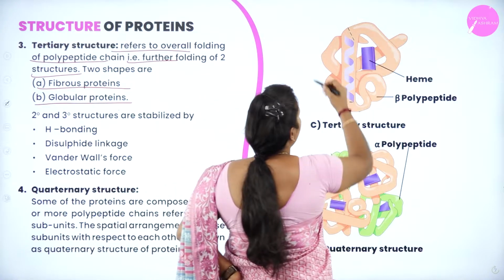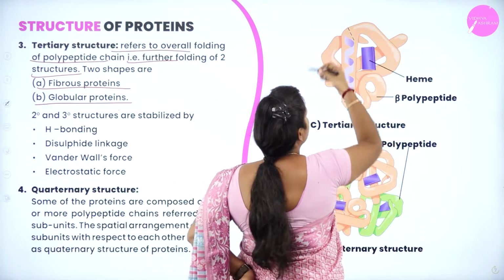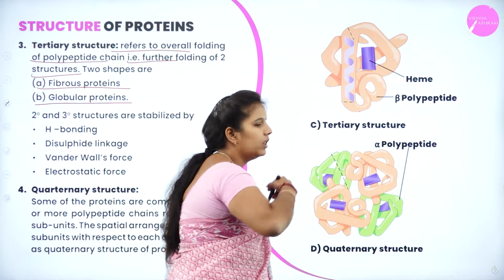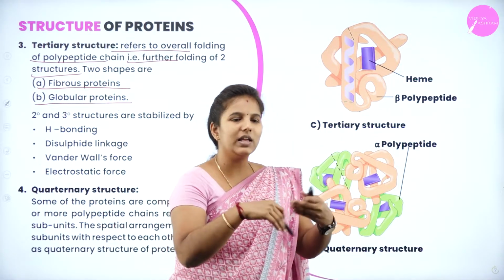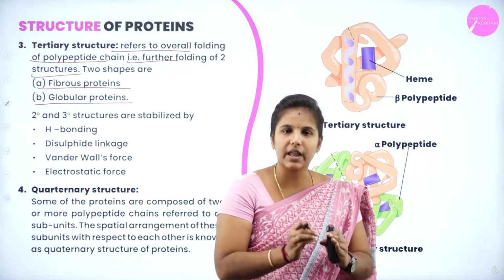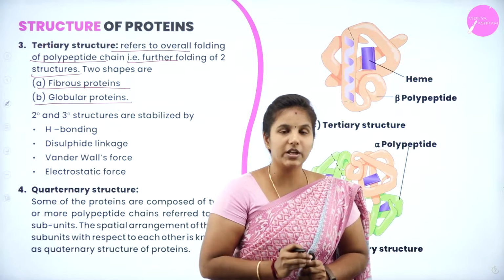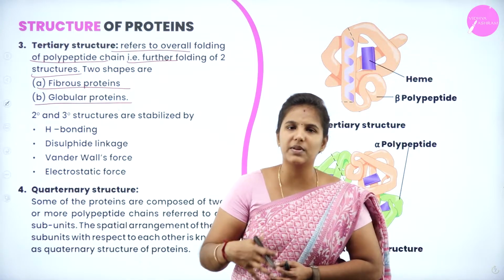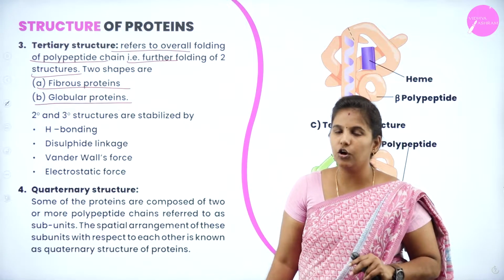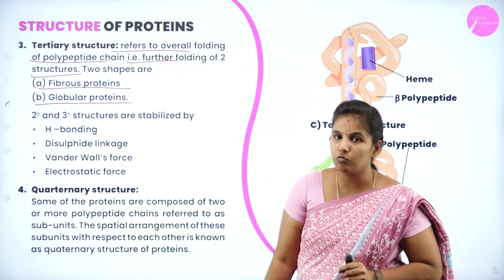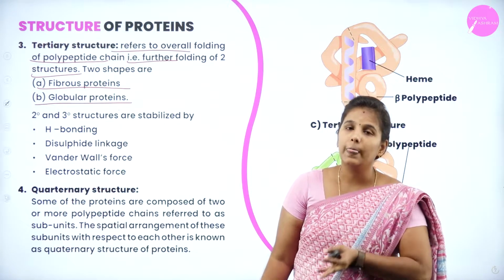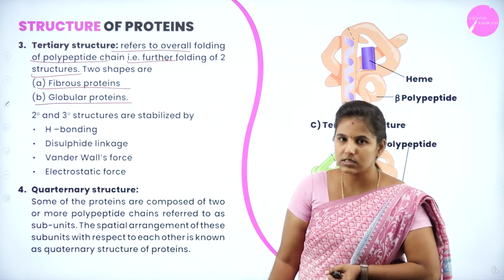So you can see this is an entire representation of the polypeptide chain, where each amino acid folds to form a secondary structure, and altogether the secondary structures make up the tertiary structure, which is the overall representation of the polypeptide chain. In this case, there are two different forms of proteins: fibrous protein, or the globular structure.